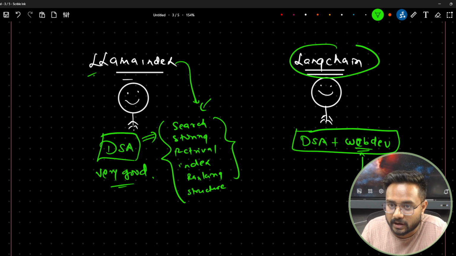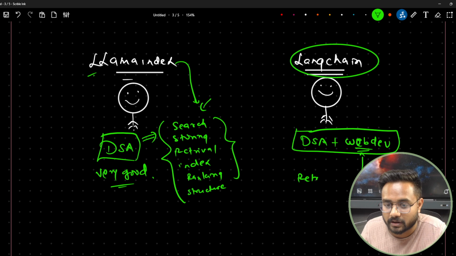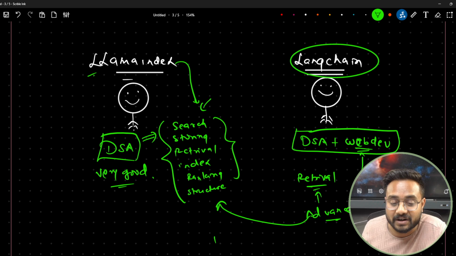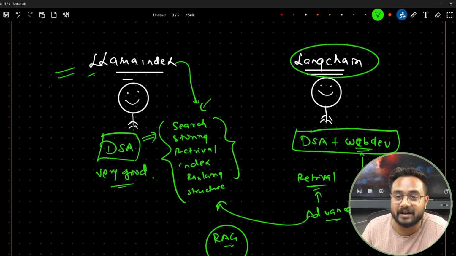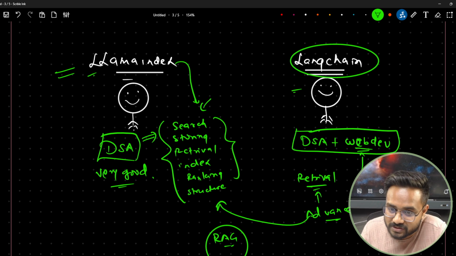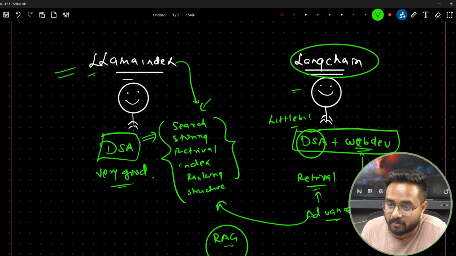If we are talking about LangChain, yes, the retrieval module is there, but it is not for advanced retrieval. If you want to do advanced retrieval, if you want to create an advanced RAG, in that case definitely I will have to go with Llama-Index. So LangChain knows DSA a little bit, and he knows web development very well.